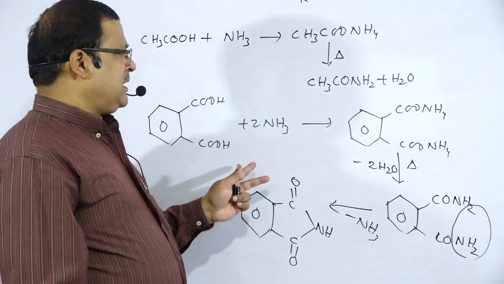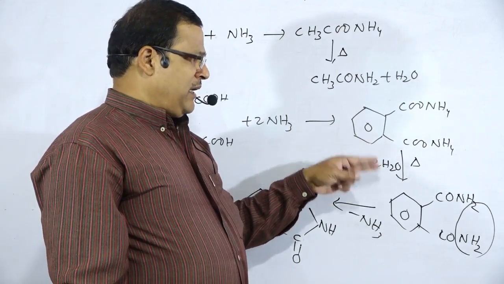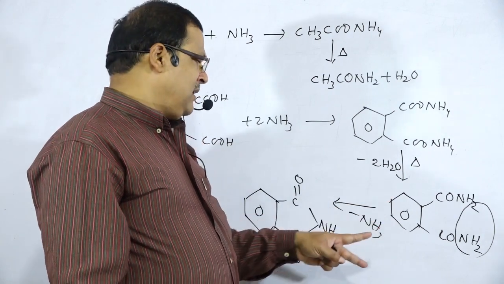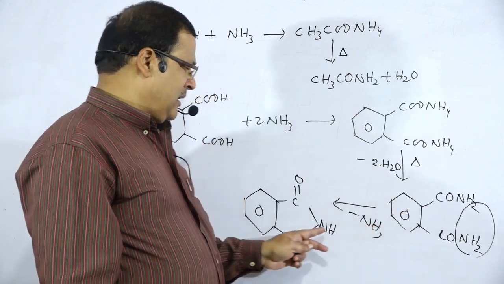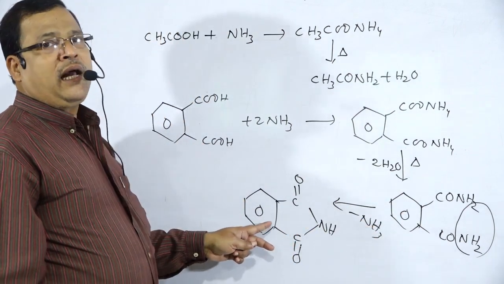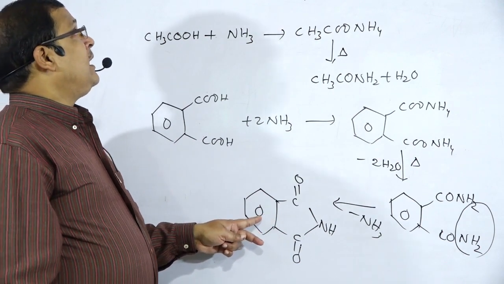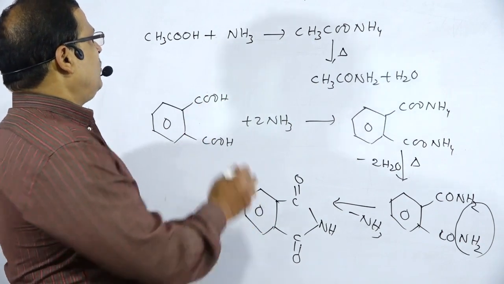So phthalic acid reacts with ammonia to form ammonium phthalate, which upon heating forms phthalamide, and phthalamide upon heating releases one ammonia, forming the final product. This is the reaction of a carboxylic acid with ammonia, which is due to the OH part.